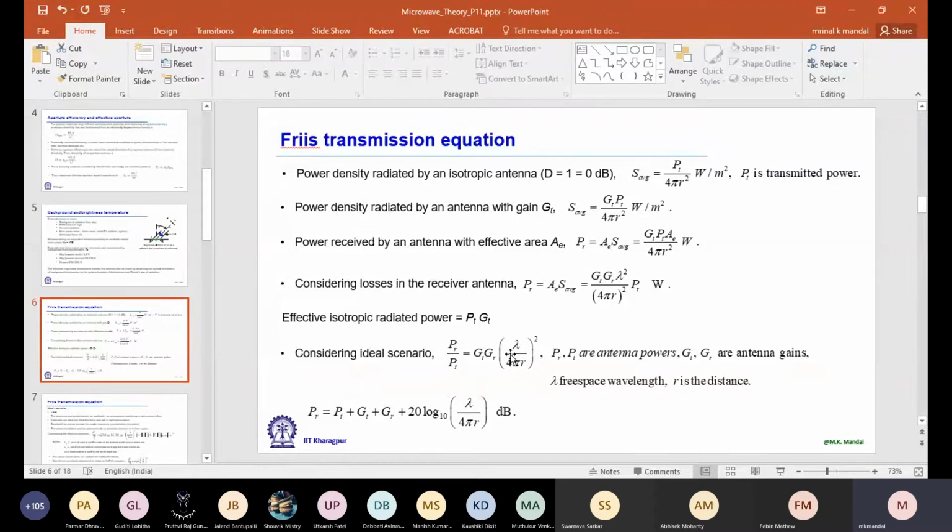Well, so this loss, this term lambda by 4 pi r whole squared, is actually called the path loss.